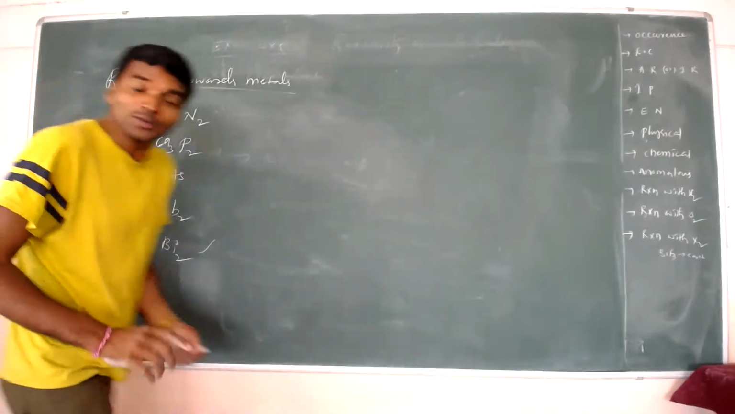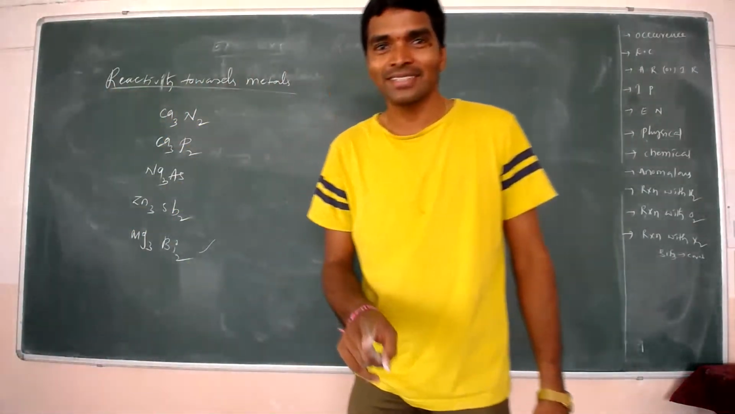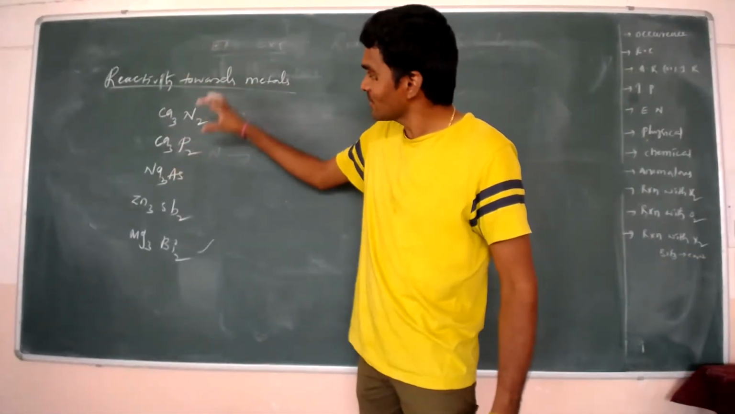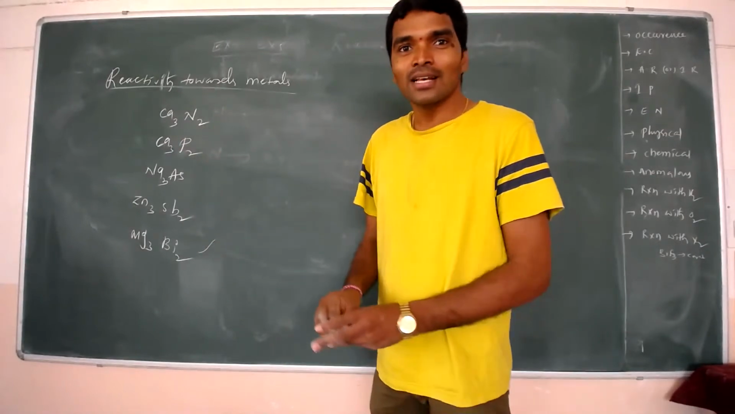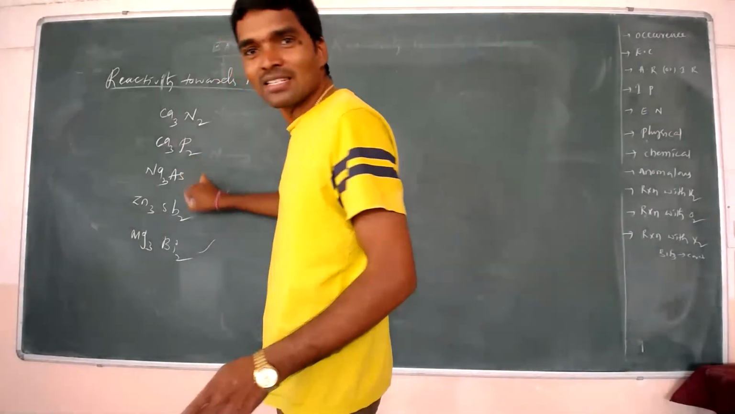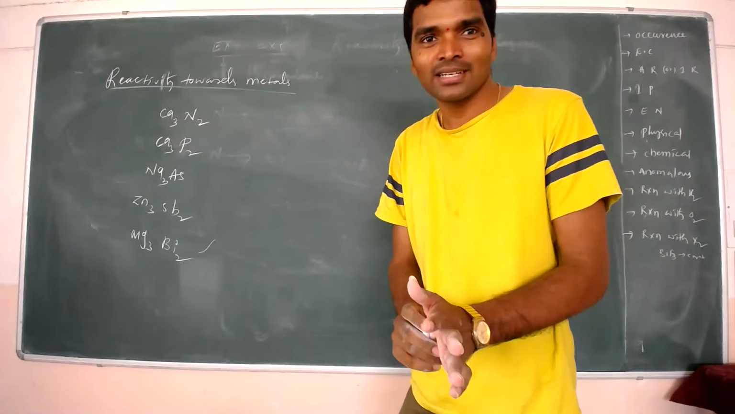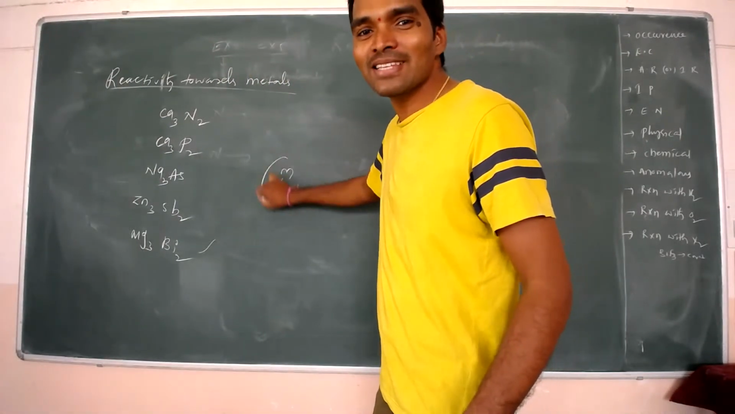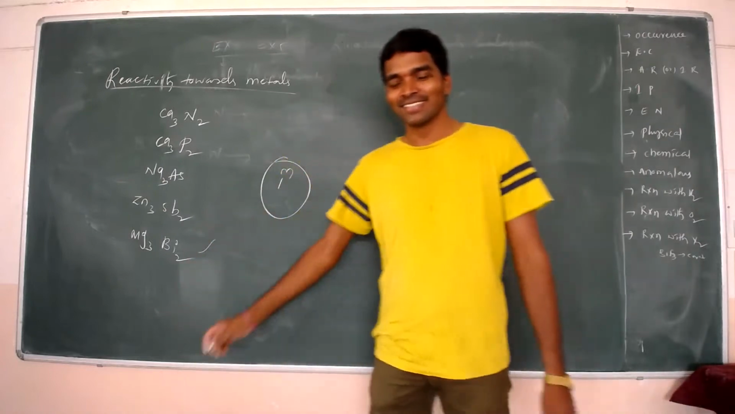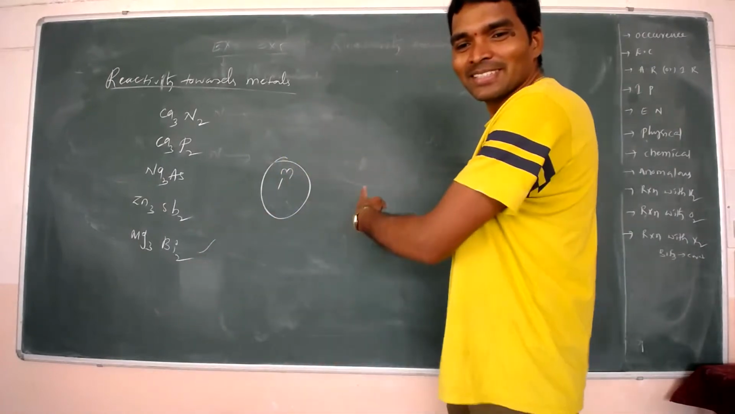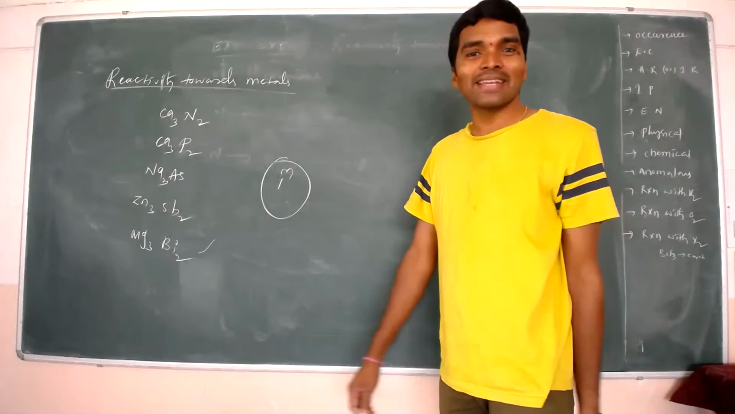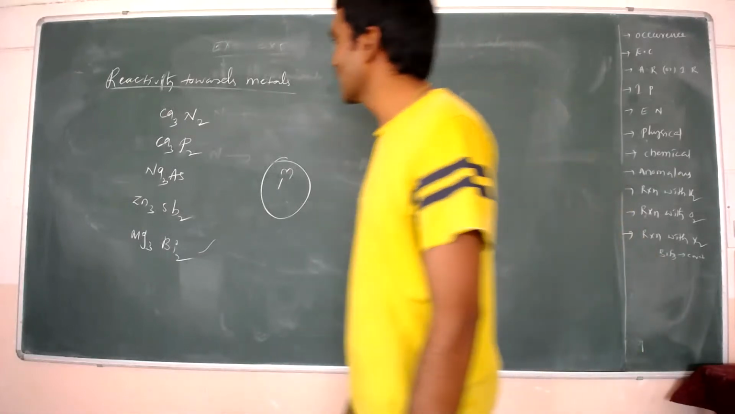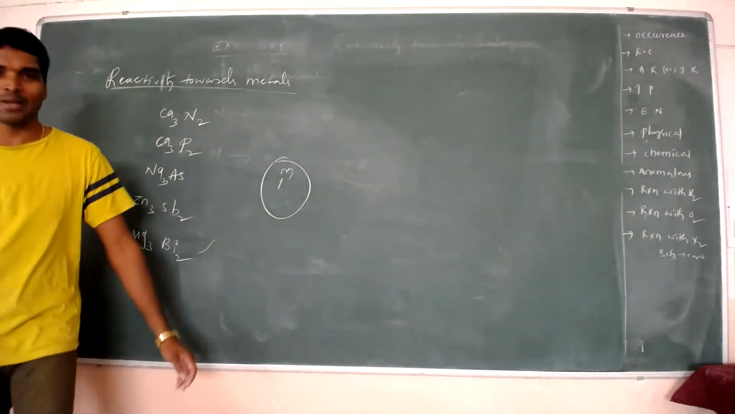The important point: in all these metal reactions, the fifth group elements nitrogen, phosphorus, arsenic, antimony and bismuth show the -3 oxidation state. So these are the chemical properties of fifth group elements.